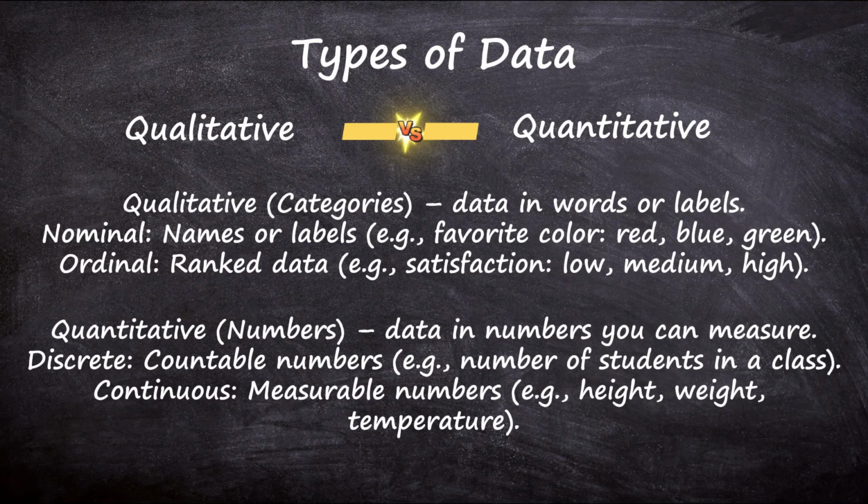On the other side, quantitative data tells us about the numbers that we can measure. And in quantitative, there are two further types: discrete and continuous. In discrete, numbers are countable, for example, number of students in a class. And in continuous, numbers are measurable, for example, height, weight, temperature.